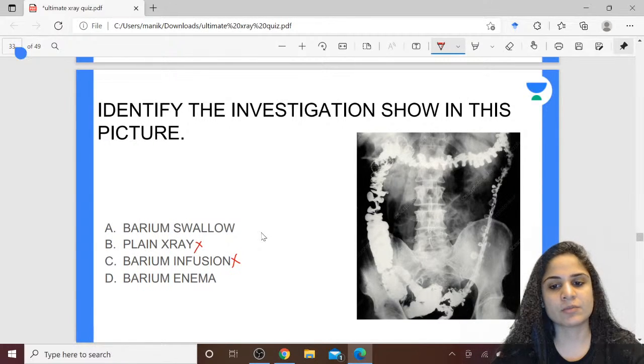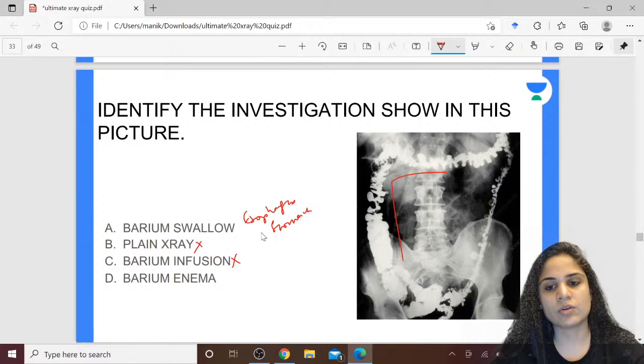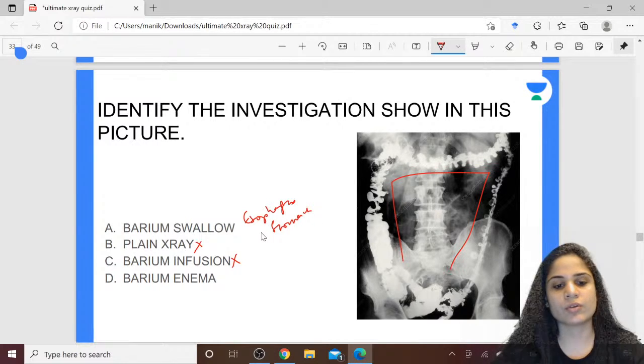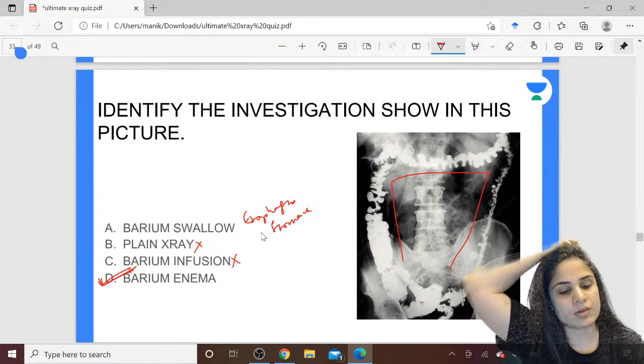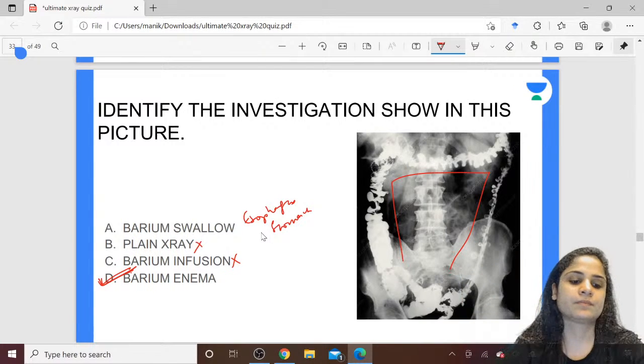This is not a plain X-ray. There is definitely some contrast which is showing you the arrangement of the bowel so well. Now, barium swallow is only for the esophagus and for the stomach. Here you are seeing the ascending colon, transverse and sigmoid colon very well. So that means that you have given the contrast through the rectum. So this is nothing but barium enema. Okay, so this is barium enema that you can see. Alright.